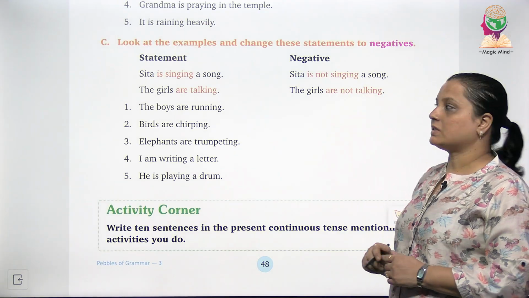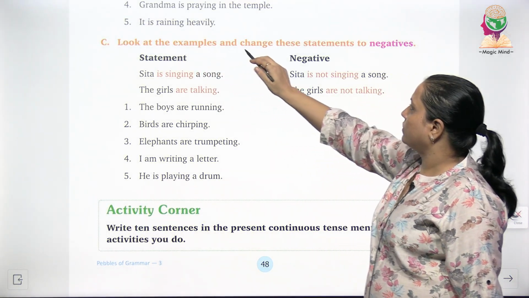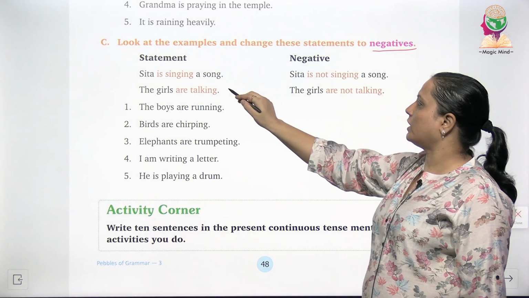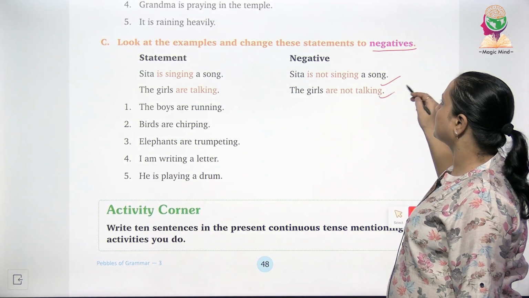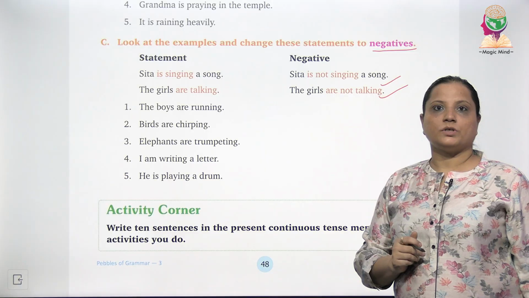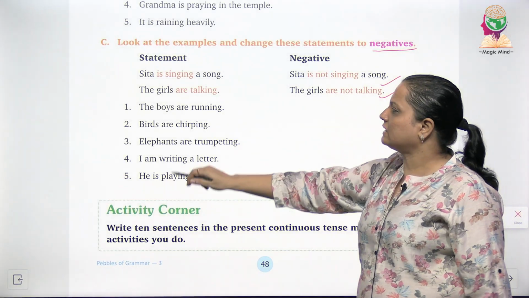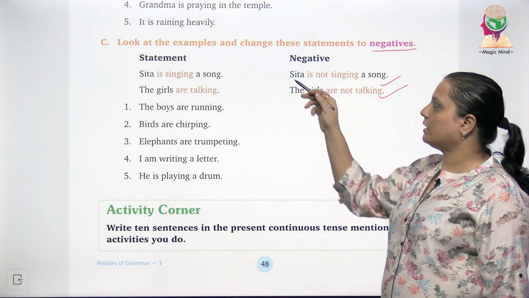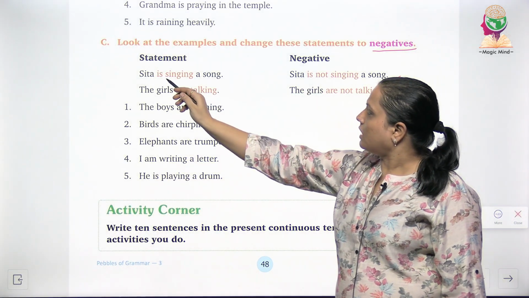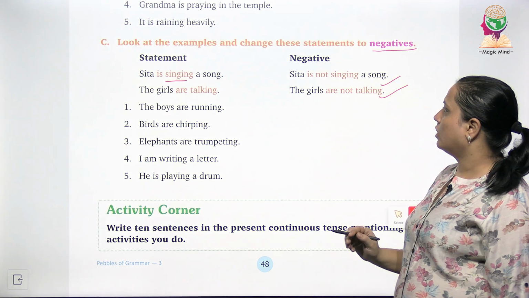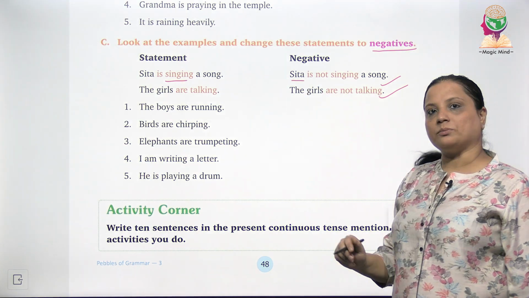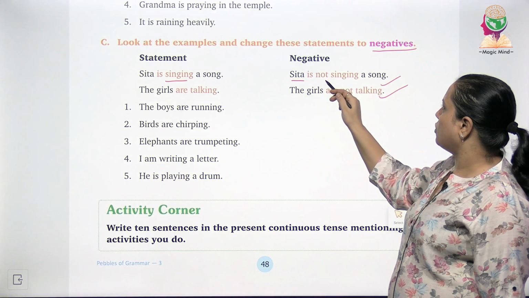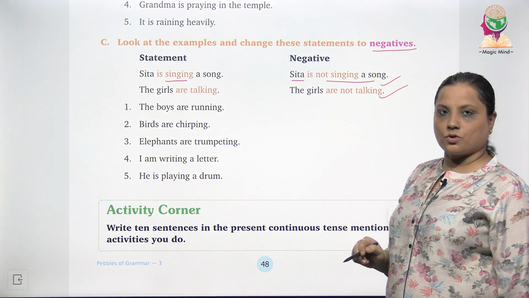The question number C says, look at the examples and change these statements to negatives. इन examples को देख के similarly जैसे कि ये sentences को हमने negatives में change करा हुआ है, आपको इन sentences को भी negative form में लिखना है. So let's read the examples first. Sita is singing a song. तो starting हमारे subject से ही होगी, सीता से. यहाँ पे is बन जाएगा, is not singing a song.